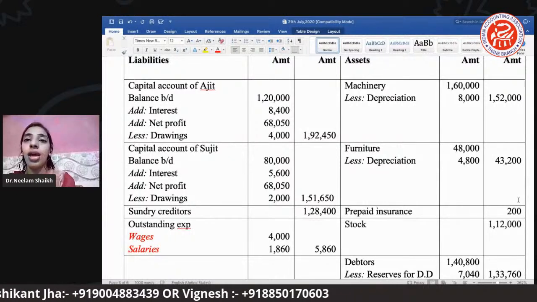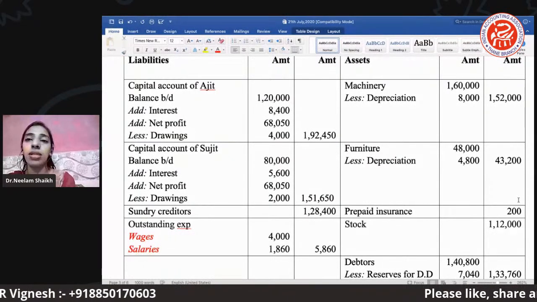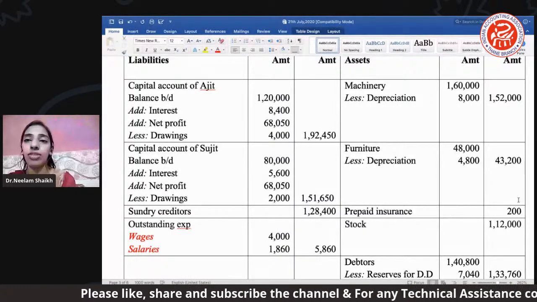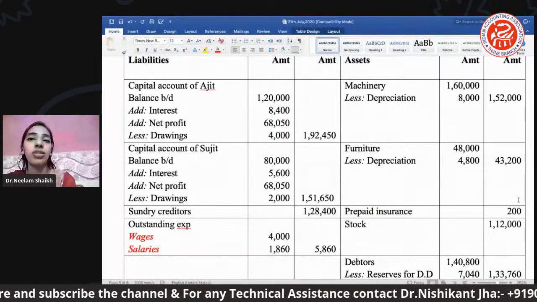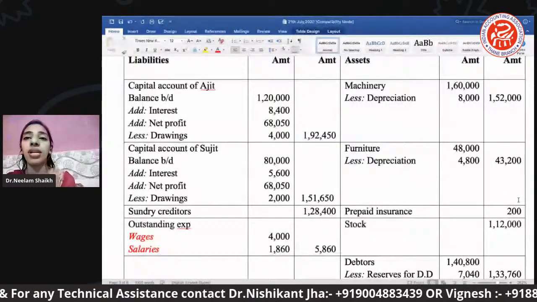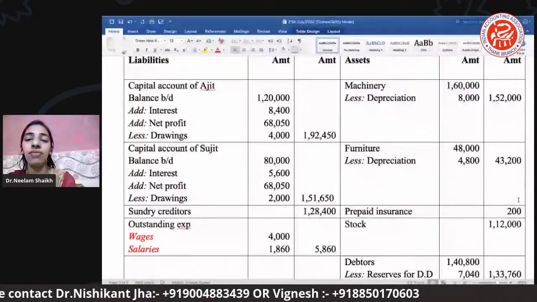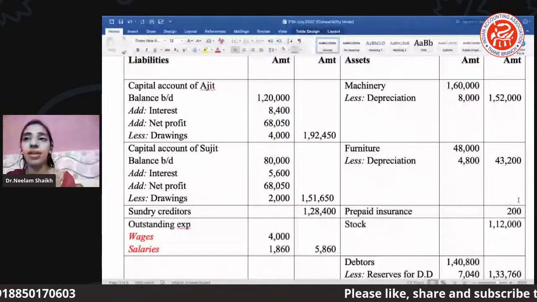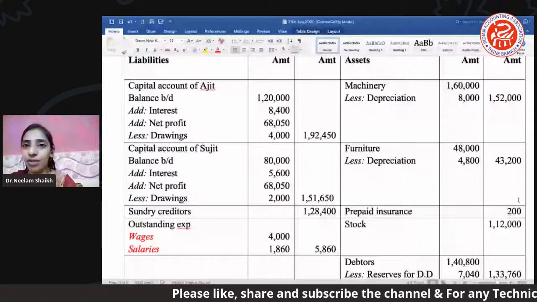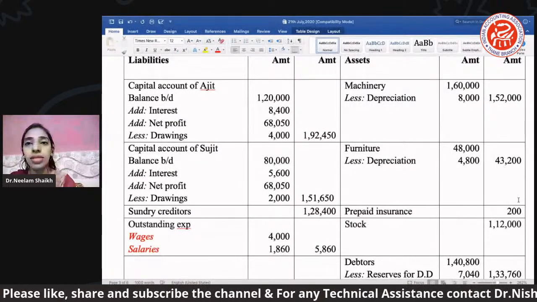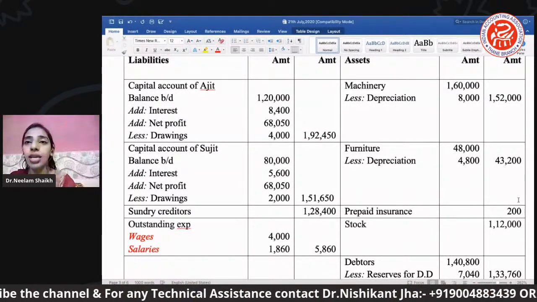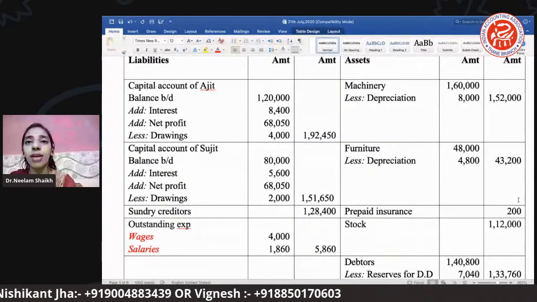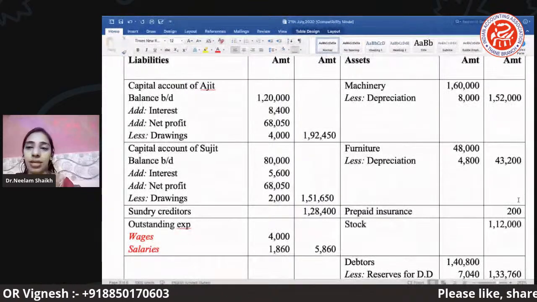Okay. Outstanding expense, you know it, that in our adjustment, which we call external adjustment, wages and salaries was outstanding. So one effect we have already given in our trading, and even in the profit and loss. Wages effect we have given in the trading, and salary effect we have given under the profit and loss. Now the second effect of that we have brought here under the liability side as outstanding wages and outstanding salary, because it becomes the liability for the firm. They have to pay it again.